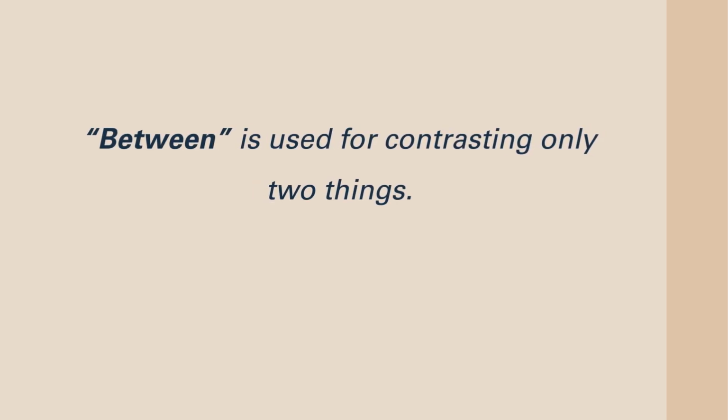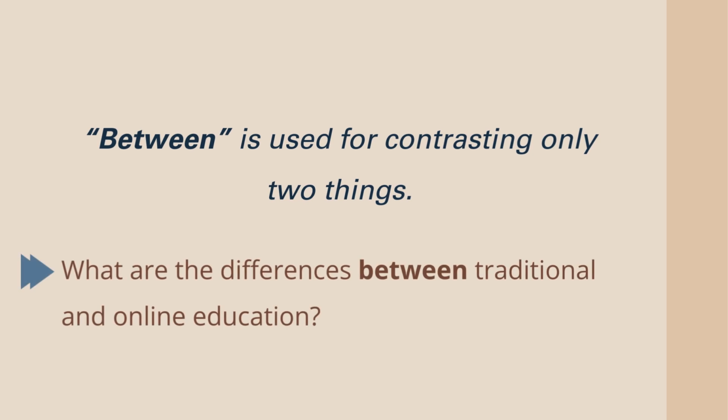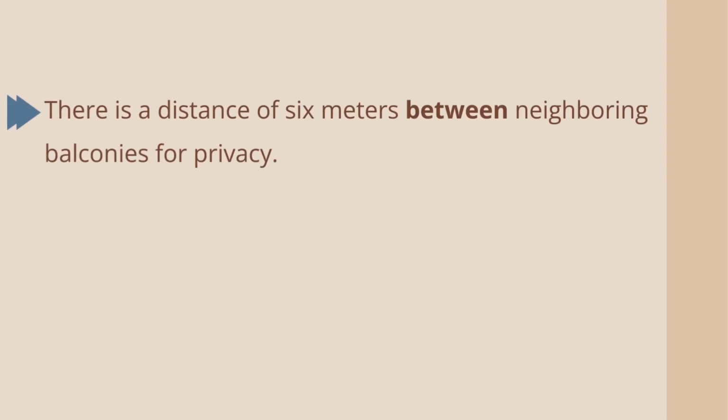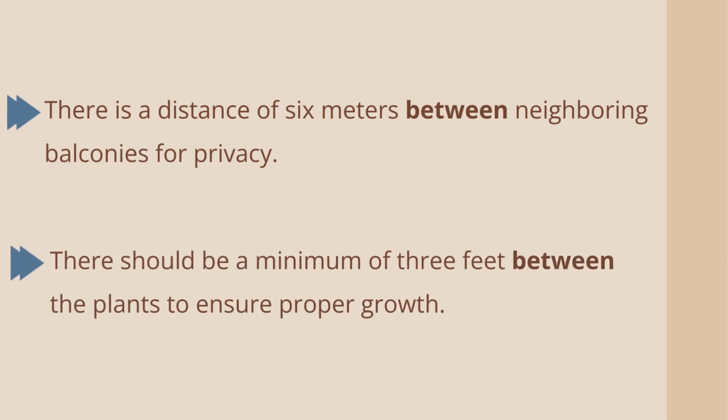Between is used for contrasting only two things, like when we say, "What are the differences between traditional and online education?" Between is often used to talk about distances. For example, there is a distance of 6 meters between neighboring balconies for privacy. Another example, there should be a minimum of 3 feet between the plants to ensure proper growth.